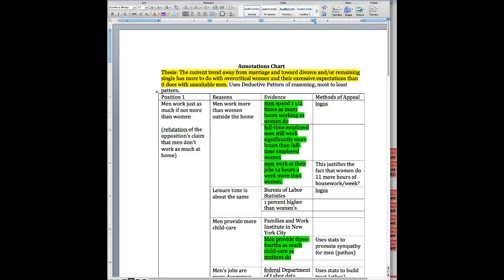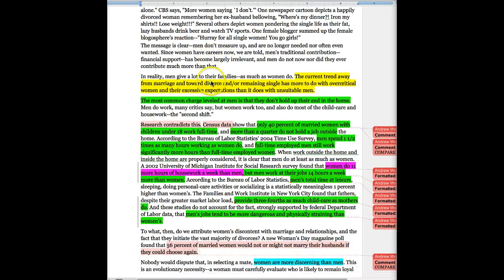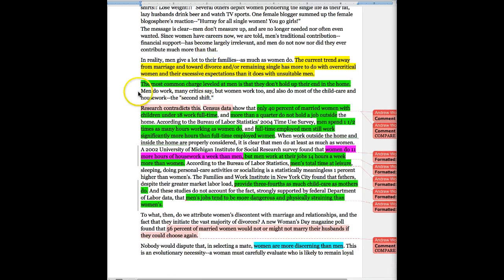So I've identified that. Now I'm going to start looking for the author's reasons on how they support that claim. So the first thing that I notice is that they're jumping right into a refutation of a common charge. So they're looking at the opposition's claim that men don't work as much at home, and that's why women are unhappy with men that they're married to.